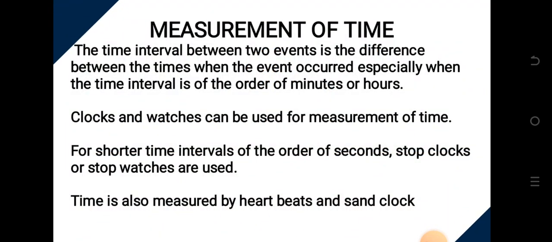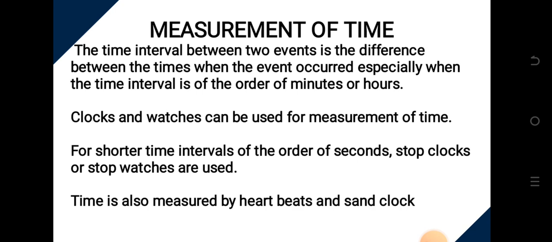What is time? The time interval between two events is the difference between the times when the events occurred, especially when the time interval is of the order of minutes or hours. When we're talking about time, it is just talking about the intervals between events. When there are two events, the interval between the events is what time is all about.